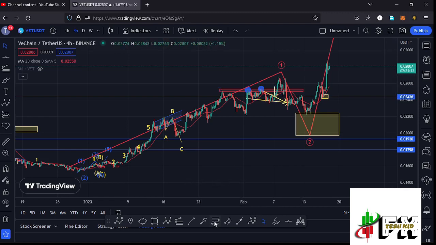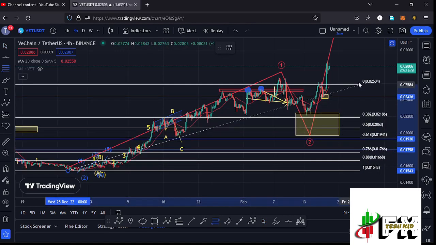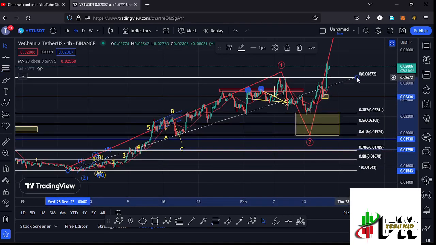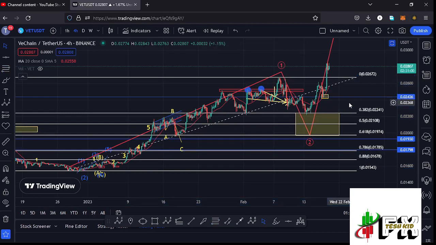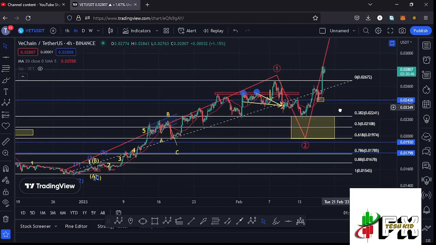And after seeing the high for that first wave, whatever we expected next is a corrective structure in the formation of that larger Elliott wave count 2, and using the Fibonacci connecting them from the low of the first wave to the high of that wave 1, that gave me a minimum retracement area in the formation of that higher Elliott wave count 2 at the fib level 0.382 and the fib level 0.618. And you can see we saw a reaction at the key area on the Fibonacci, that is the fib level 0.382 in the formation of that wave 2. And at that key area on the Fibonacci, we saw our low for that second wave.